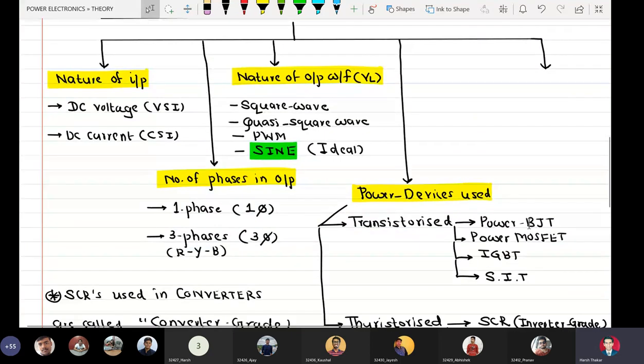And the fifth criterion is the topology. So we have bridge inverters and push-pull inverters in this.